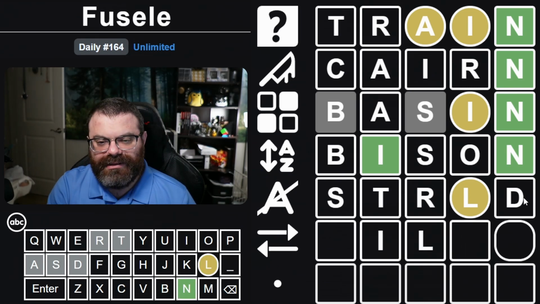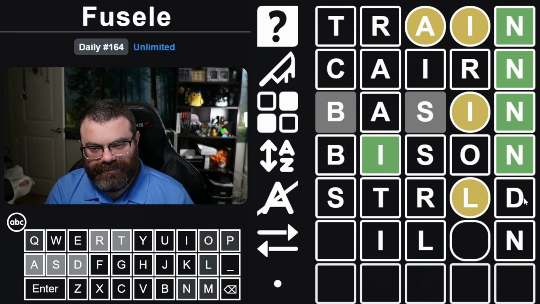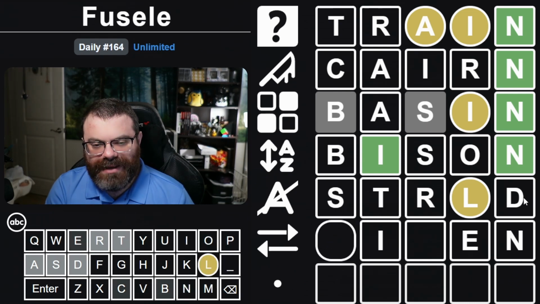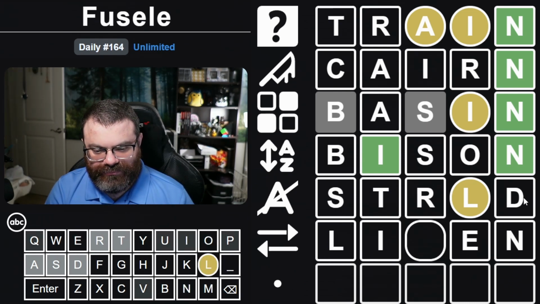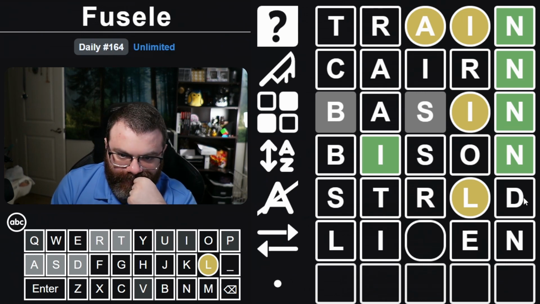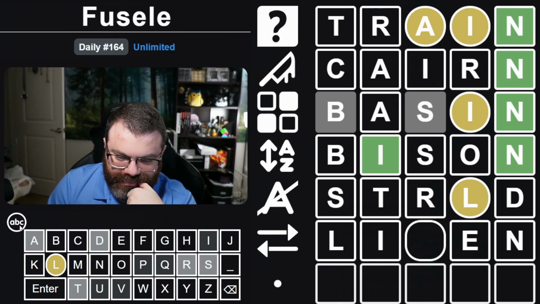I like ILN for some reason. This is not an I. It could be an E. Ooh, how about liven? Oh, there's no V here. It's too close to the R.